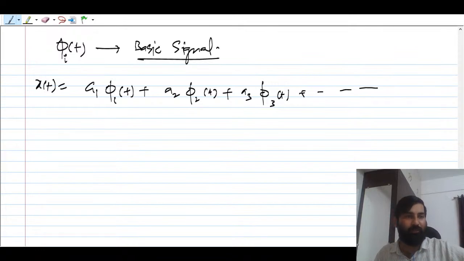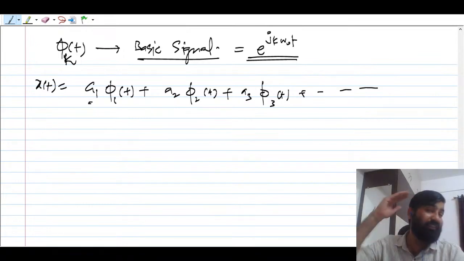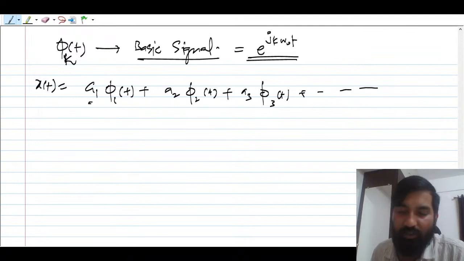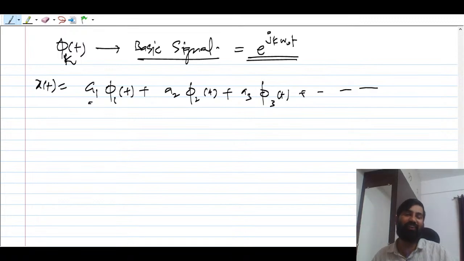So what we can say, suppose this is phi k(t). We are multiplying with some scalar constant and then writing it as a linear combination. Suppose this phi k(t) is nothing but e raised to power j k omega naught t. The basic signal is a complex exponential. I told you, if you take the basic signal as complex exponential, you have to go for Fourier analysis, you have to talk about Fourier series.